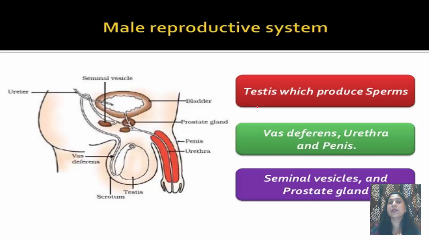The male gamete is the sperm and it is produced by the male reproductive system. Means in the body of male, this male reproductive system is already present, which consists of following organs. This is testis, which produces sperms, vas deferens, urethra, and penis, and these are the organs in the male reproductive system.